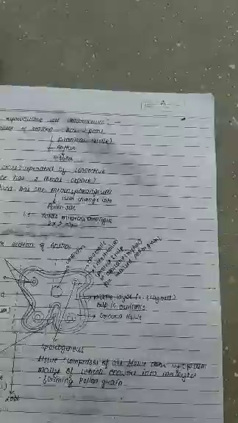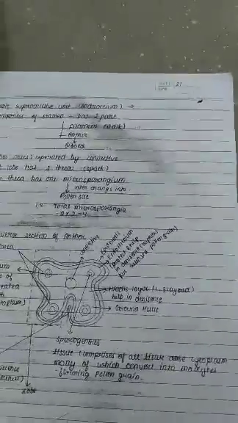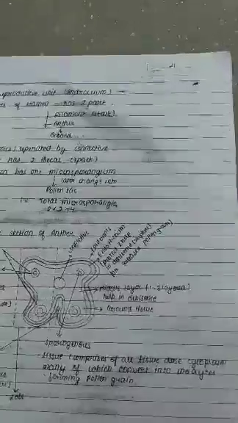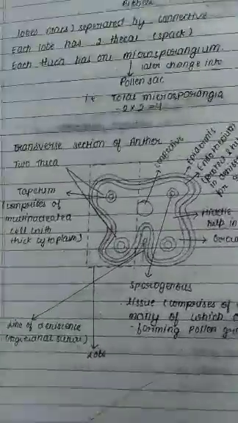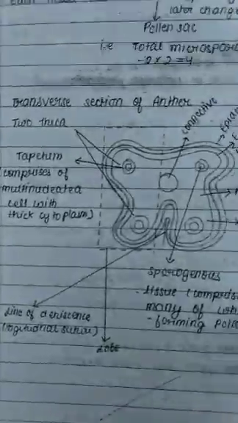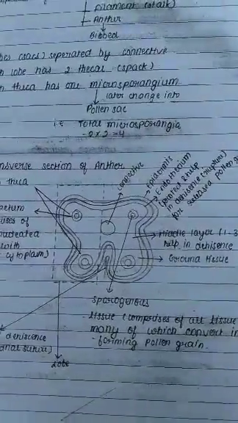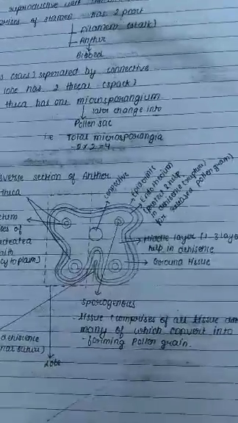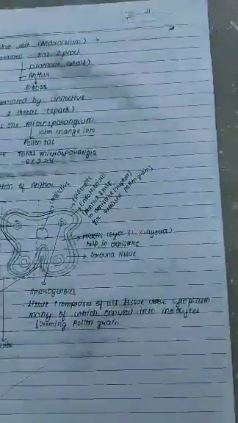In the middle there is the line of dehiscence, a longitudinal suture, through which the anther dehisces, ruptures, to liberate the pollen grains. You can see this line of dehiscence, through which the pollen grain is released. So this is the transverse section of the anther, which you have to draw in your copy also.